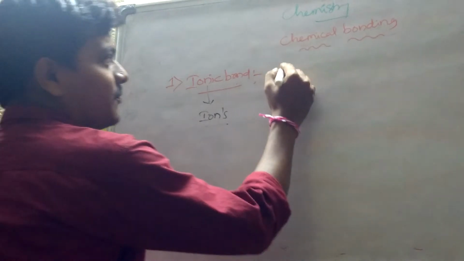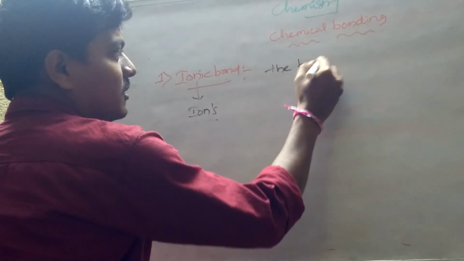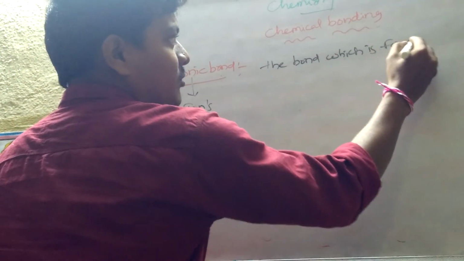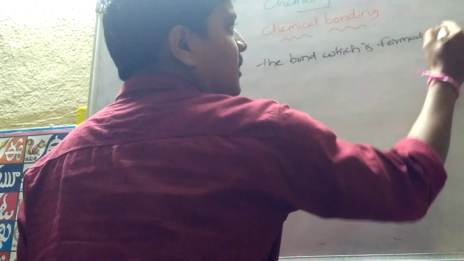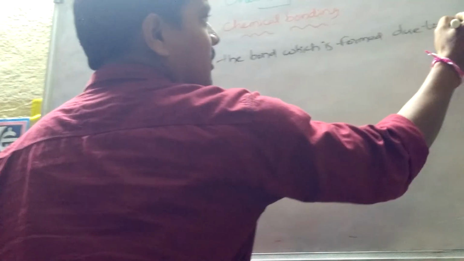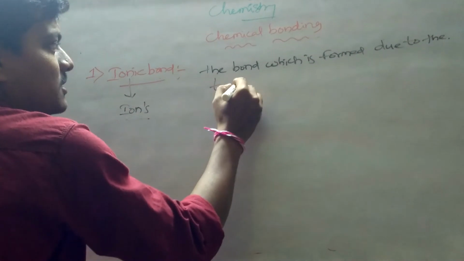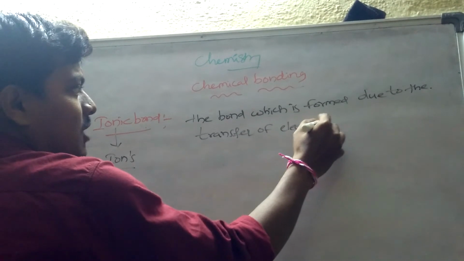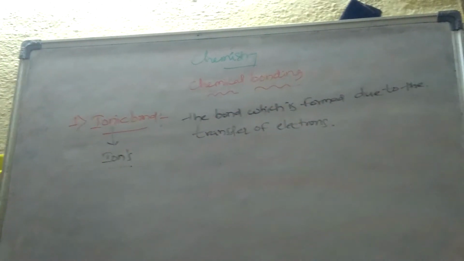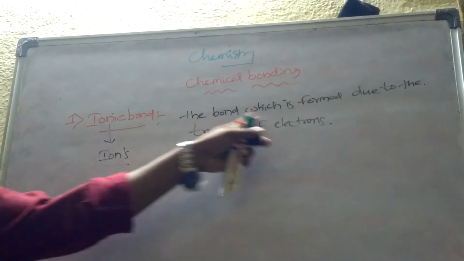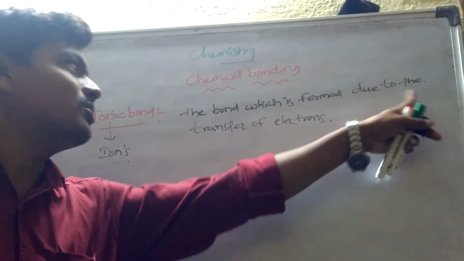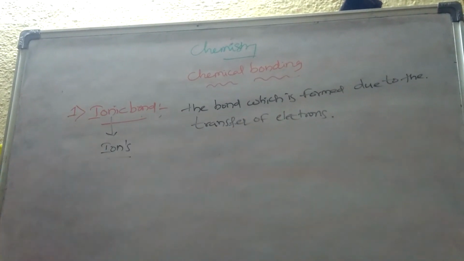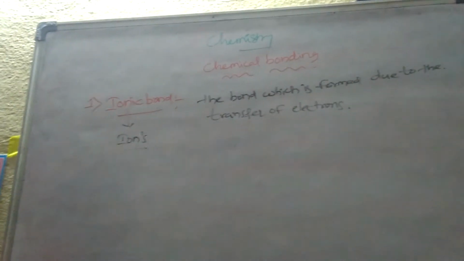So I am selecting: the bond which is formed due to the transfer of electrons is commonly known as ionic bond. What is ionic bond? The bond which is formed due to the transfer of electrons is commonly called ionic bond. Let us see the examples for the ionic bond.